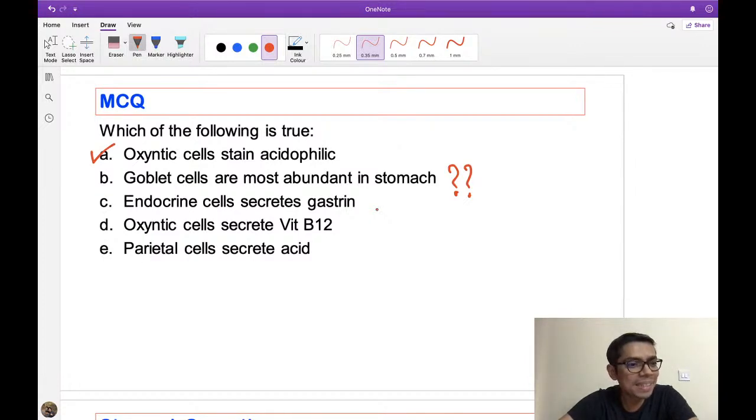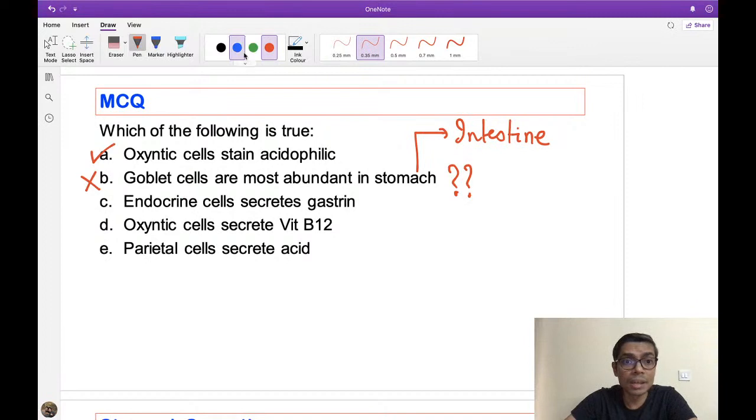So why am I asking about goblet cells? Please remember, goblet cells are present in the intestine. In the stomach they are not present. In the stomach, if goblet cells are present, they indicate intestinal metaplasia has occurred.